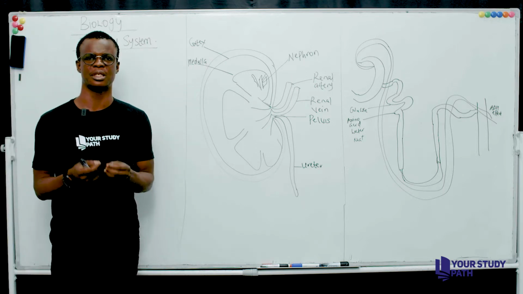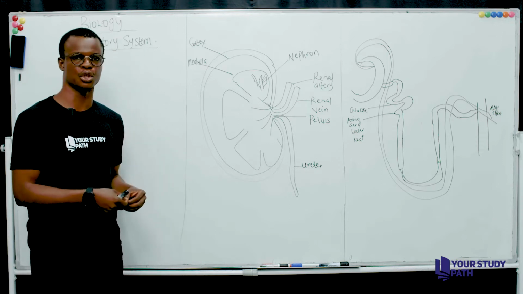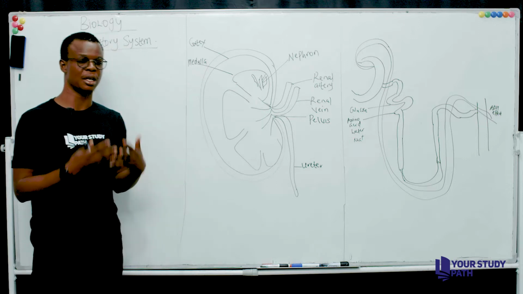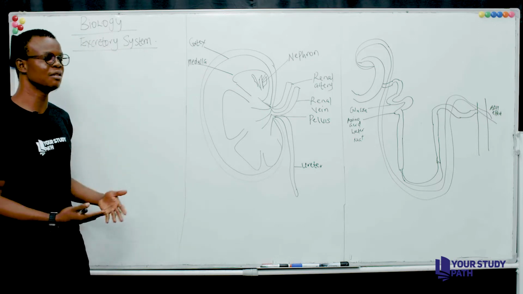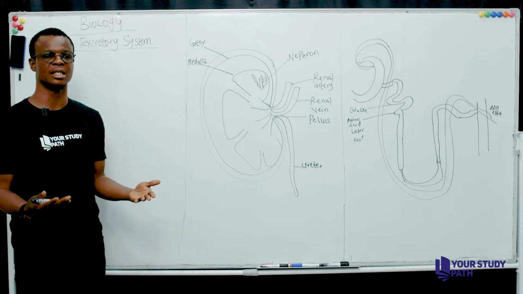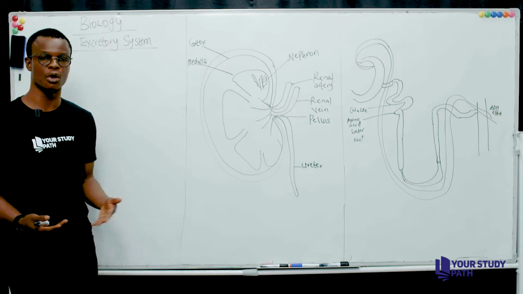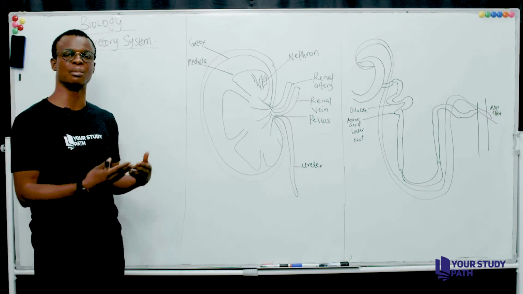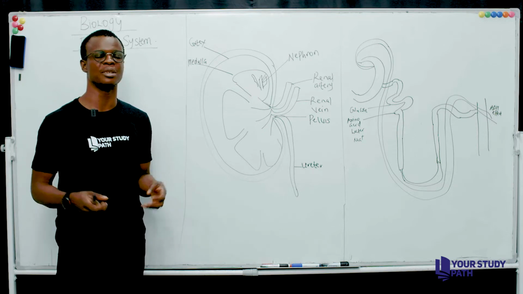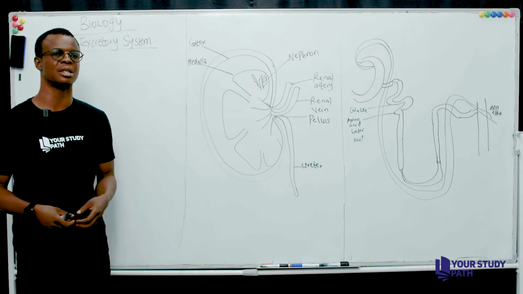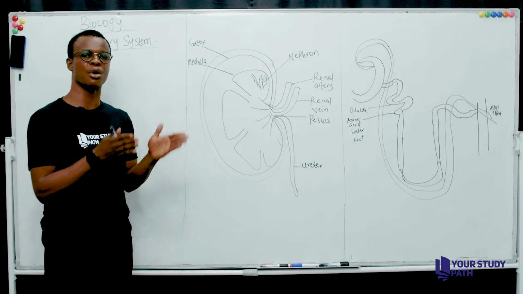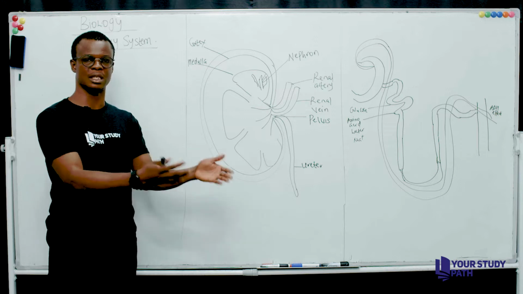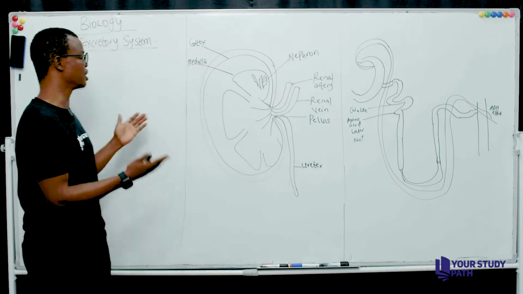And in discussing the excretory system, we'll be discussing excretion. What is excretion? When we mention the term excretory system, it involves various organs that are responsible for the elimination of toxic metabolic waste in the body of an organism. Every organ, be it the liver, be it the kidney, be it the lungs, every organ that is involved in removing toxic waste in the body is what we refer to as the excretory system.